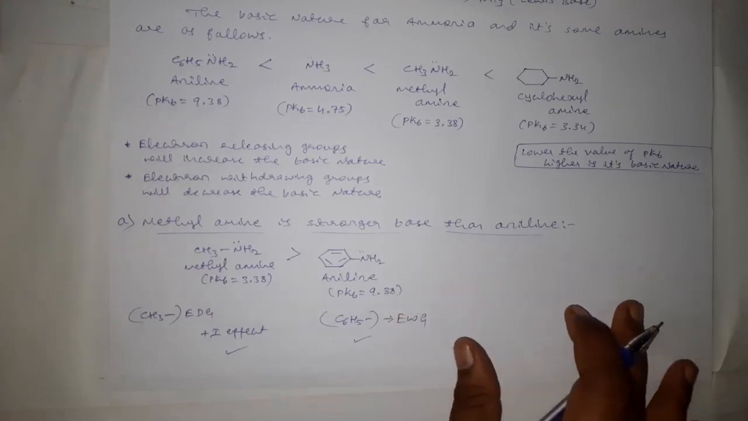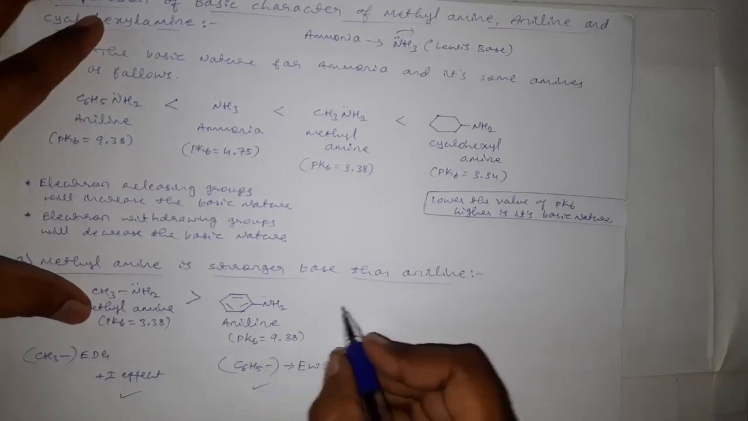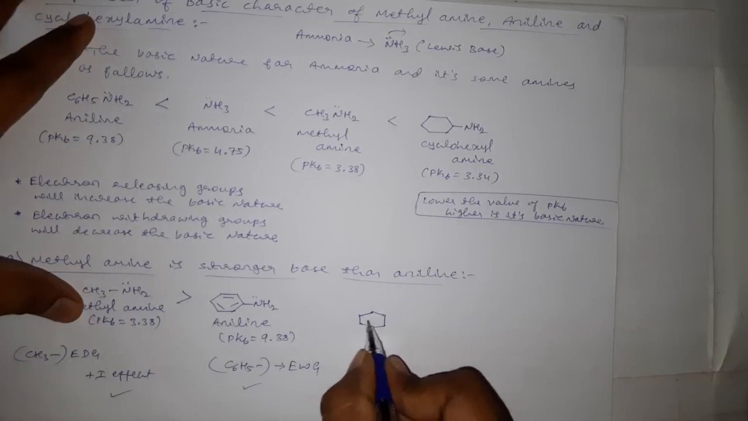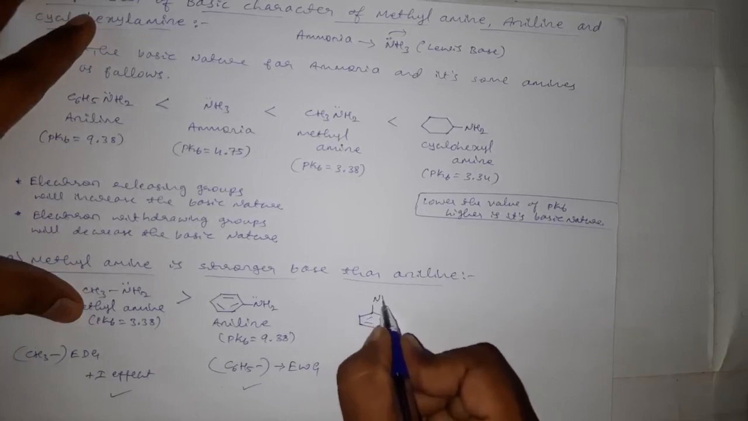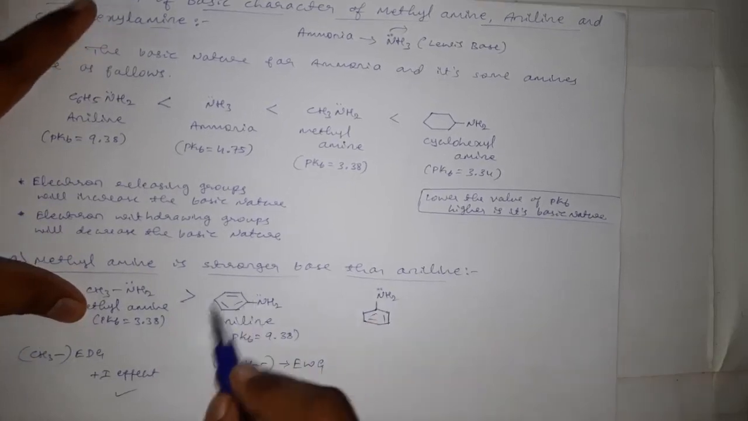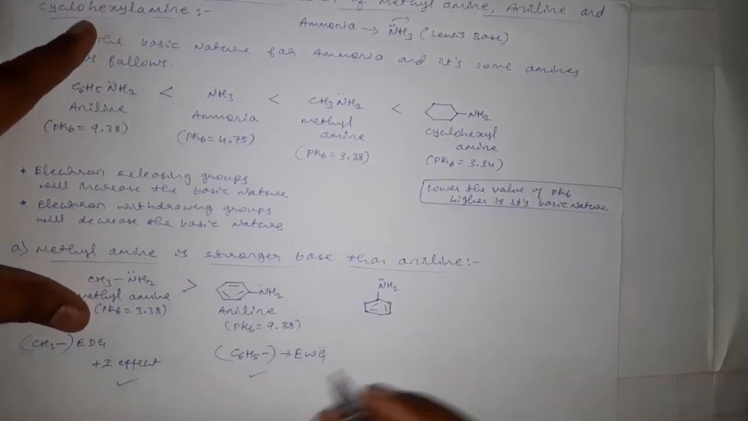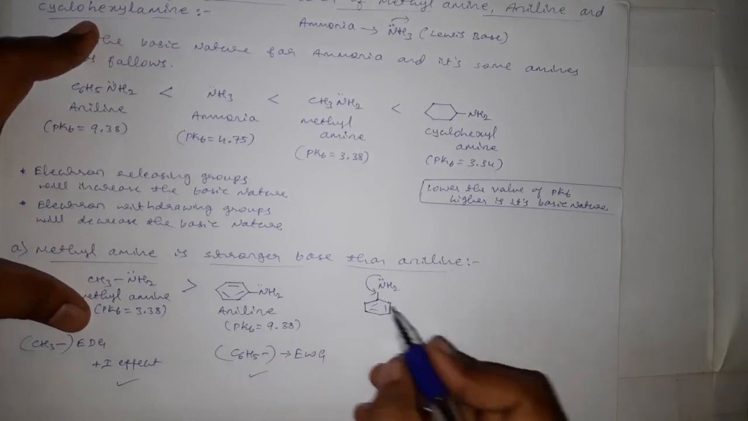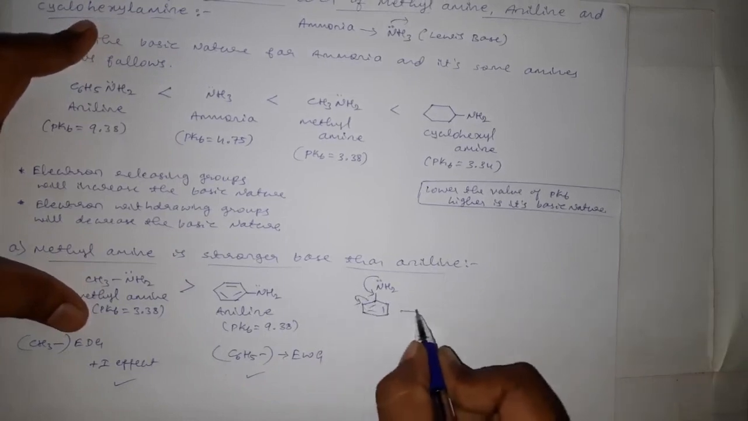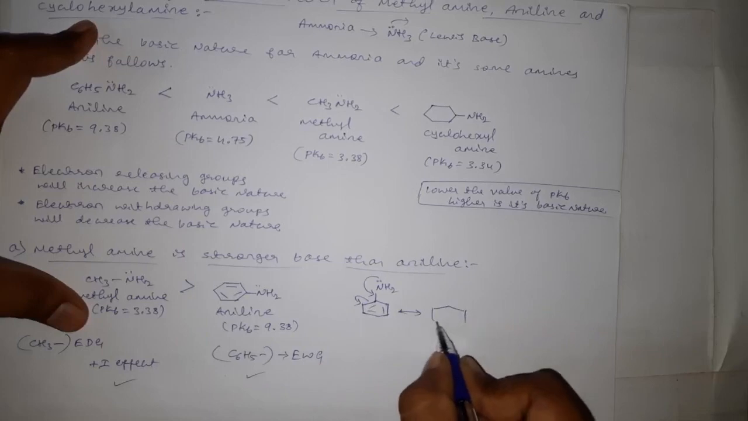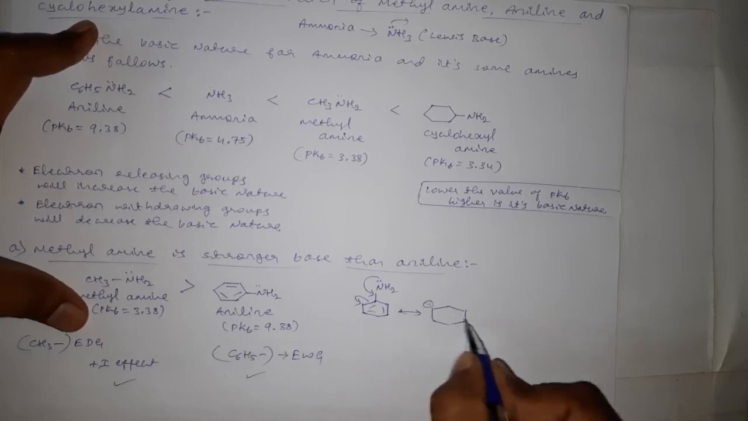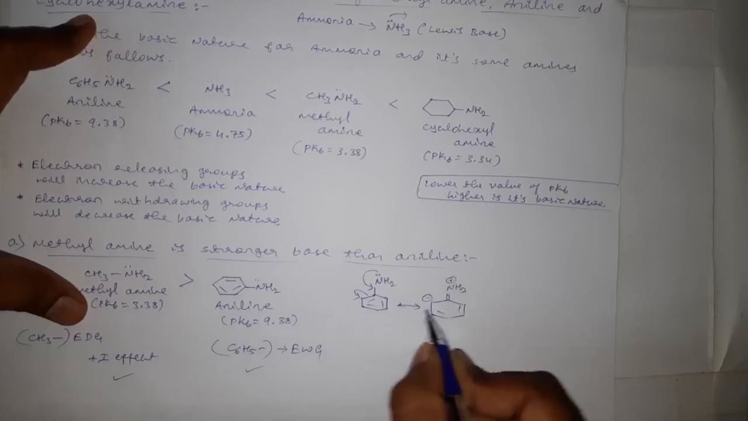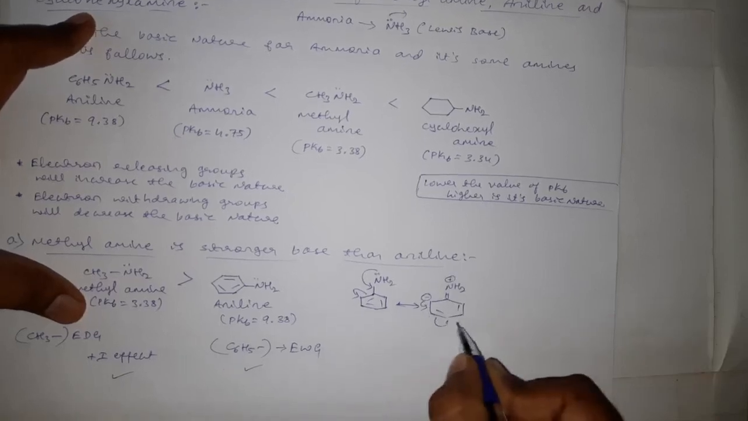And here the resonance will take place. Here we can write NH2. This benzene ring will act as an electron withdrawing group, and it will withdraw these lone pairs of electrons towards itself by resonance. As this resonance takes place, these lone pairs of electrons will not be available for donation. Like this, resonance will take place.